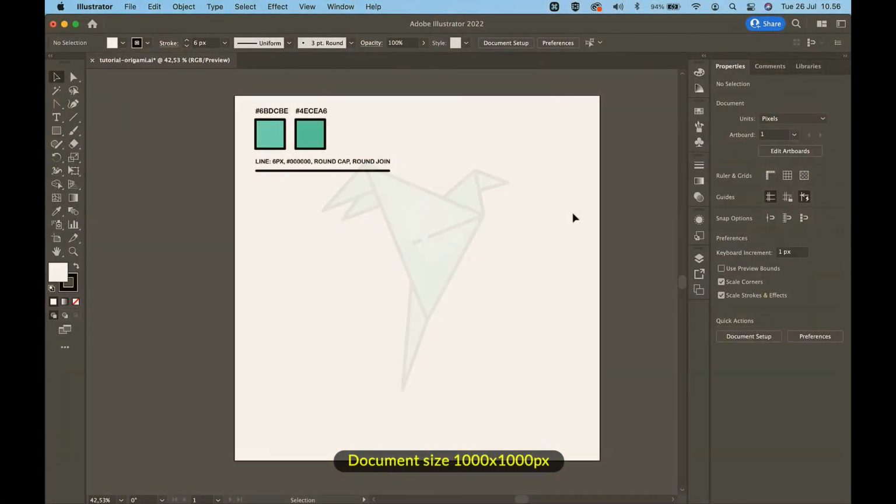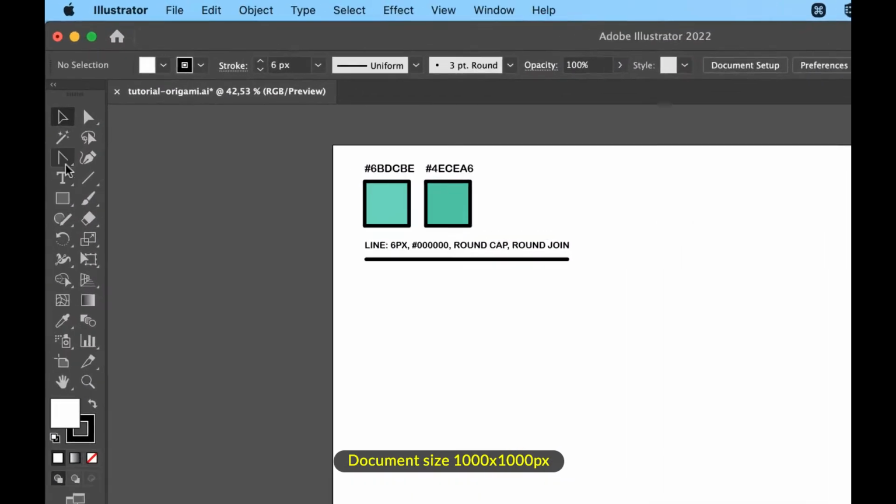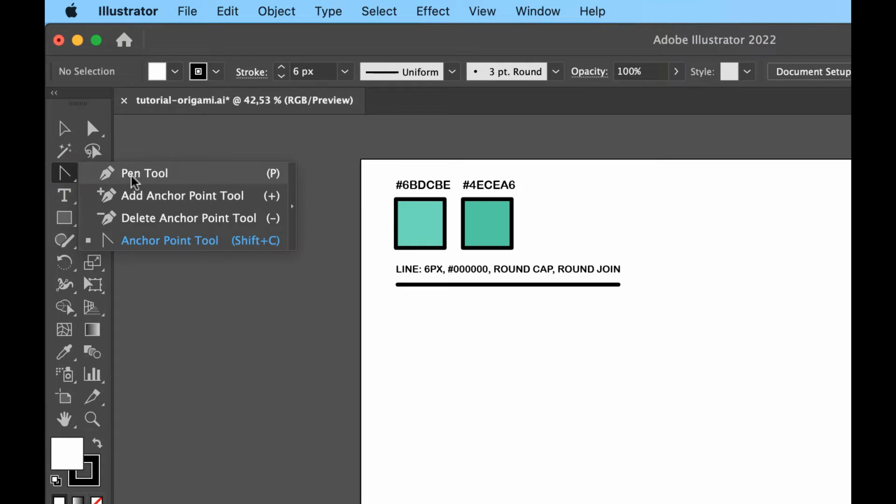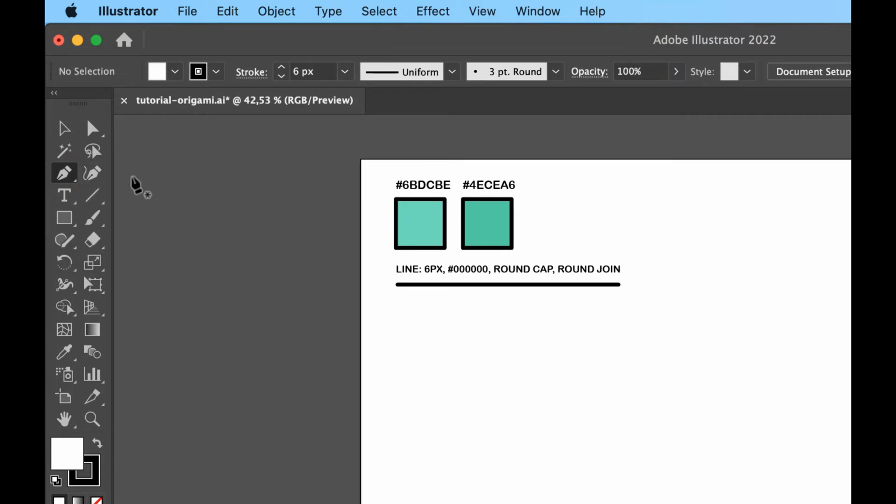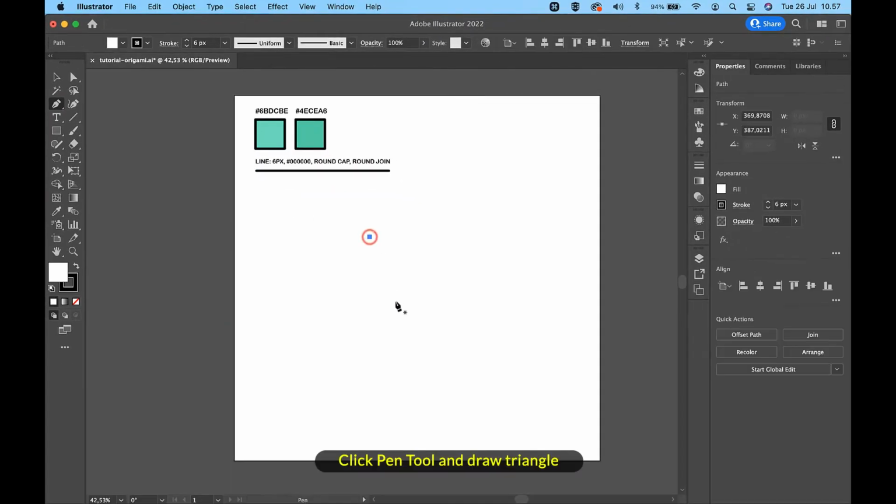Today we will learn how to draw a bird with origami style in Adobe Illustrator. So, without further ado, let's get started. Document size 1000 pixel width and 1000 pixel height. Click Pen tool and draw triangle.